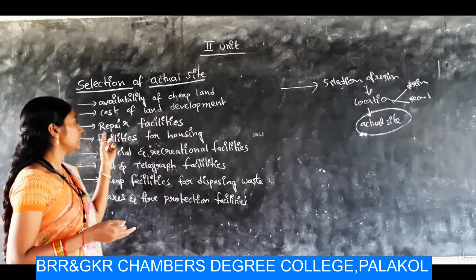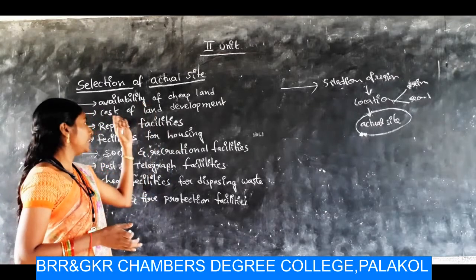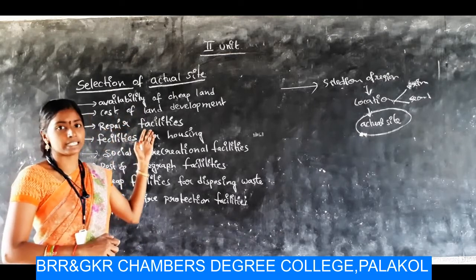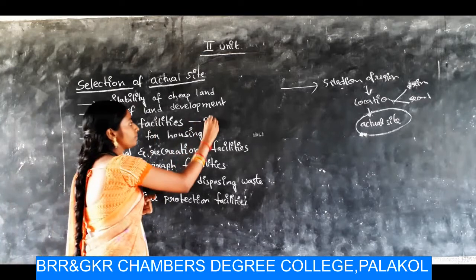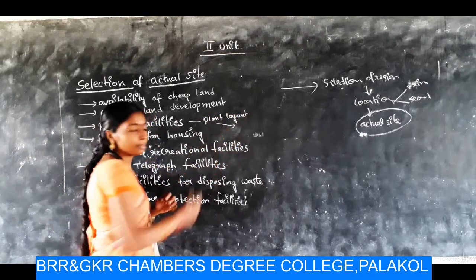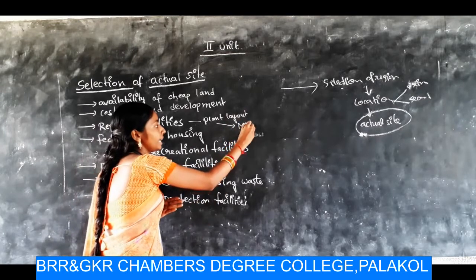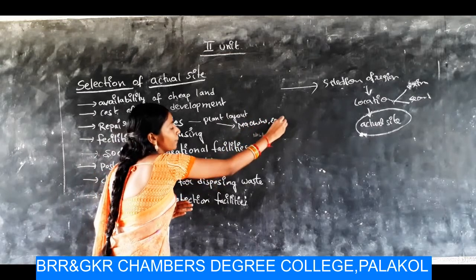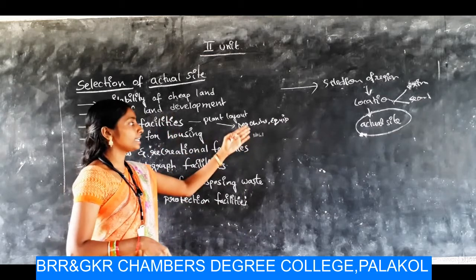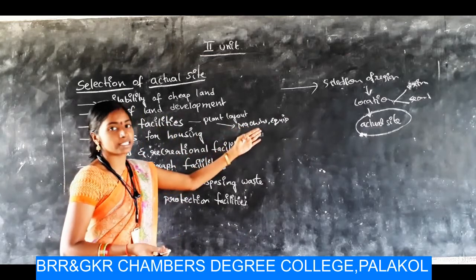Okay, and next one, repair facilities. Yes, we purchase a land and we develop the land. And next one is the repair facilities. Here, plant layout. We consider that plant layout. Plant layout is nothing but physical arrangement of facilities. Here what we arrange is machines and equipment. If there is a problem regarding machines and equipment, it has to be rectified, which means the repairing activities have to be done to the machines and equipment.